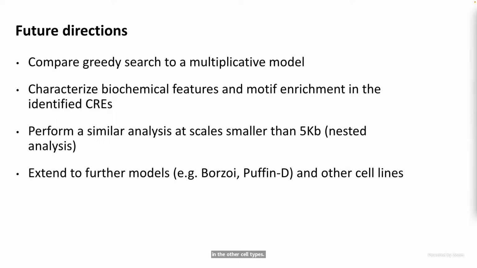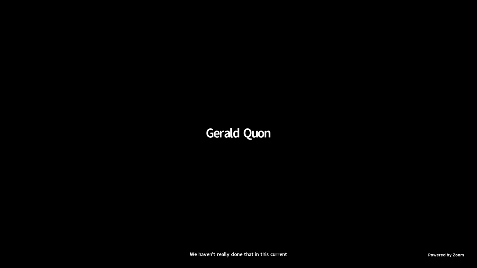We haven't really done that in this current version, but we're going to extend the analysis to other cell lines. And just very briefly, it does seem like some of the tiles are being used differently in different cell types. I haven't really seen any cases of complete reversal, but that's definitely something that we're still analyzing.